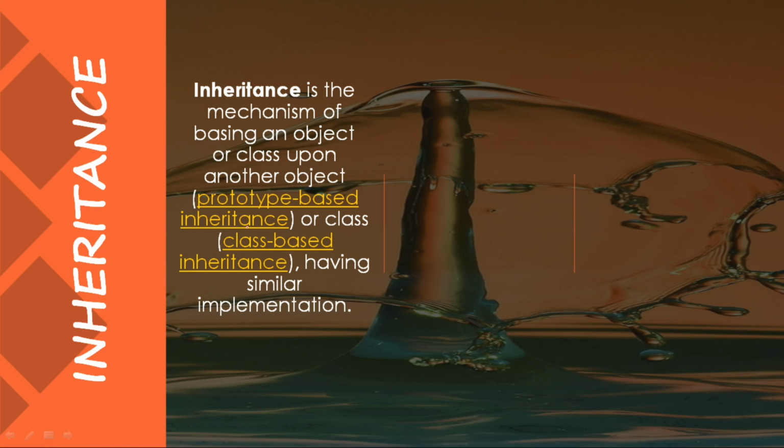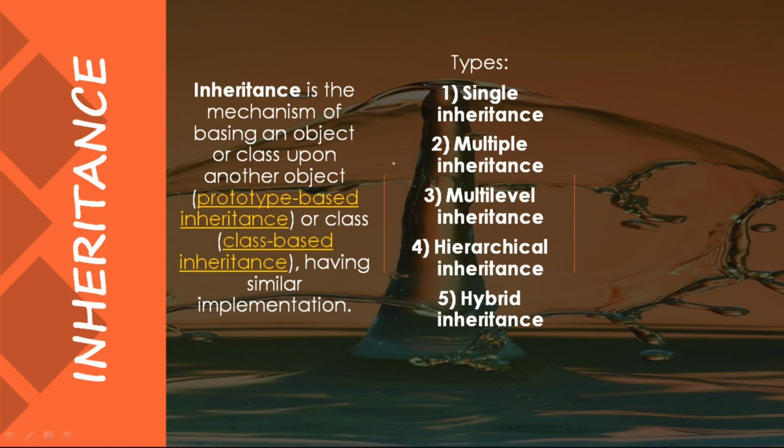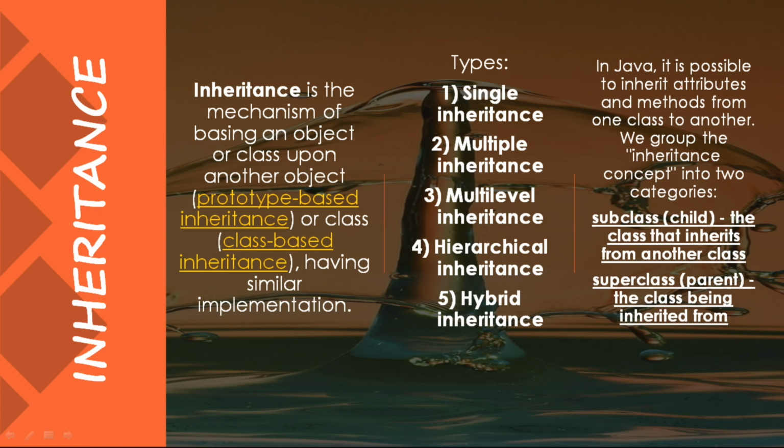Basically, we use only class based inheritance, while only in a few programs do we use object based inheritance. There are 5 types of inheritance: single level, multiple, multi-level, hierarchical and hybrid inheritance. In Java, it is possible to inherit attributes and methods from one class to another class. The main use is that it can inherit the attributes and the methods from one class to another class. We group the inheritance concept into 2 categories.